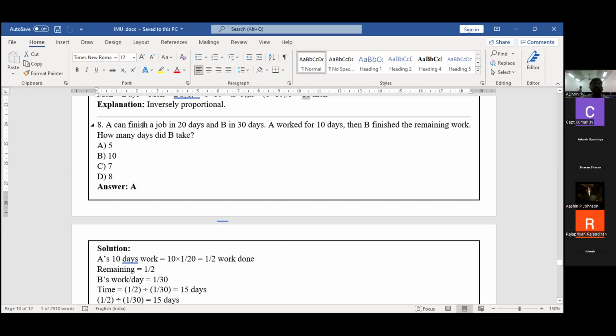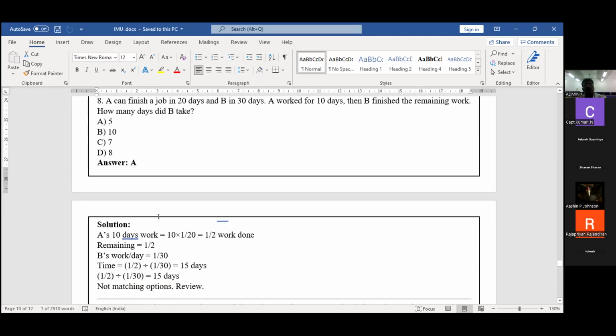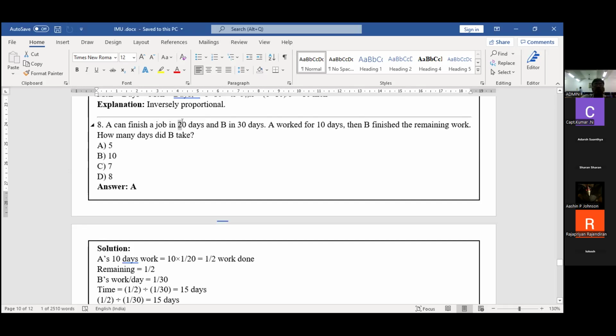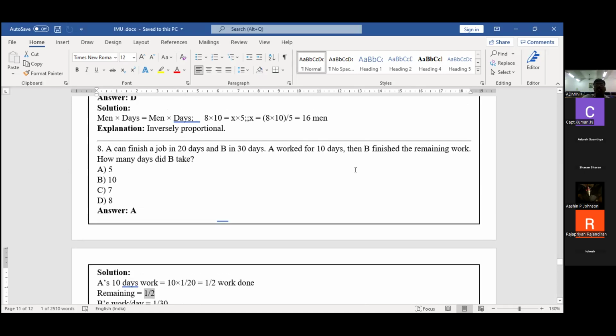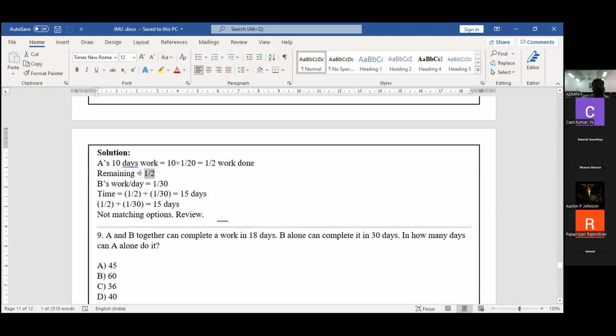Okay. So the question: A can finish the job in 20 days, B in 30 days. See the problem. A's 1 day work is 1 by 20, and A works 10 days. So 10 into 1 by 20, half of the work is done. Remaining work is half only. B can finish the work in 30 days. So 1 by 30. Dividing the remaining work by 1 by 30, we get 15 days.